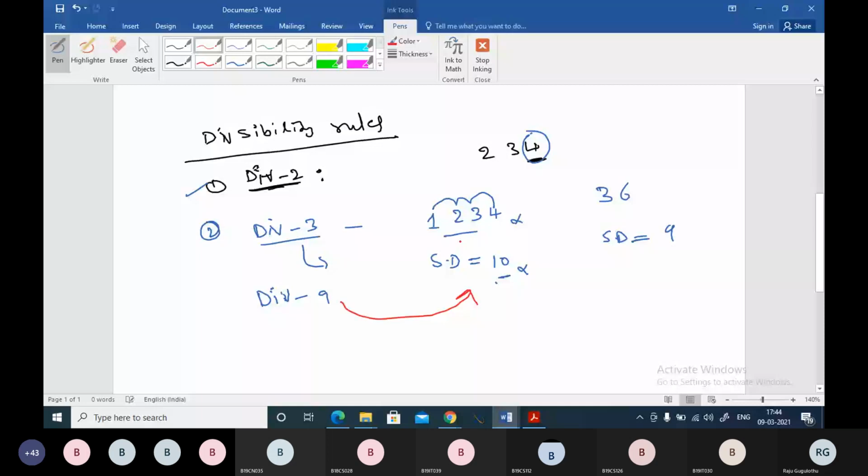And here 36, of course 36 is known to you, the sum of the digits is 9, and 9 is divisible by 3, so 36 is divisible by 3. Similarly, 9 is divisible by 9, so 36 is divisible by 9 also. So the divisibility rule of 3 and 9 are same. I hope you understood. Just copy them very fast.